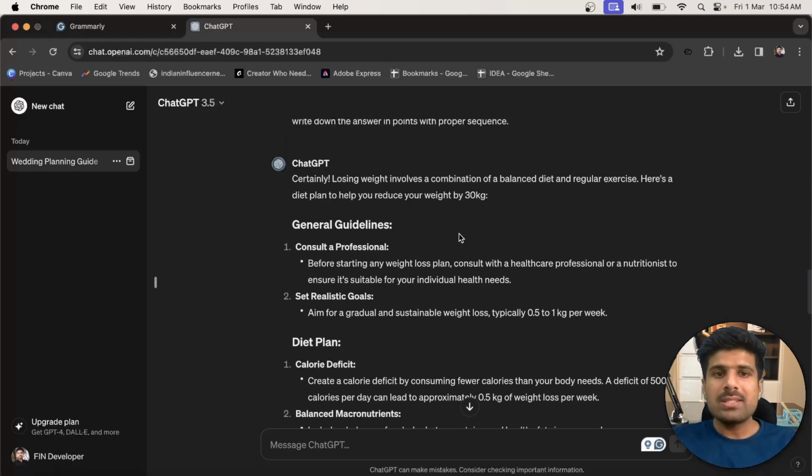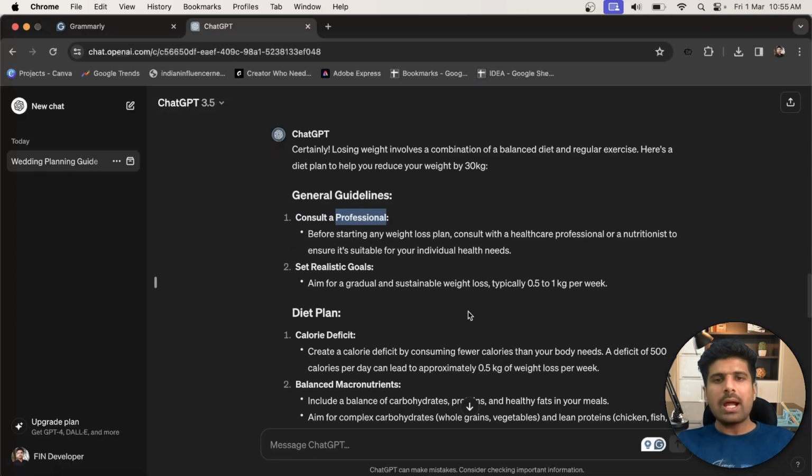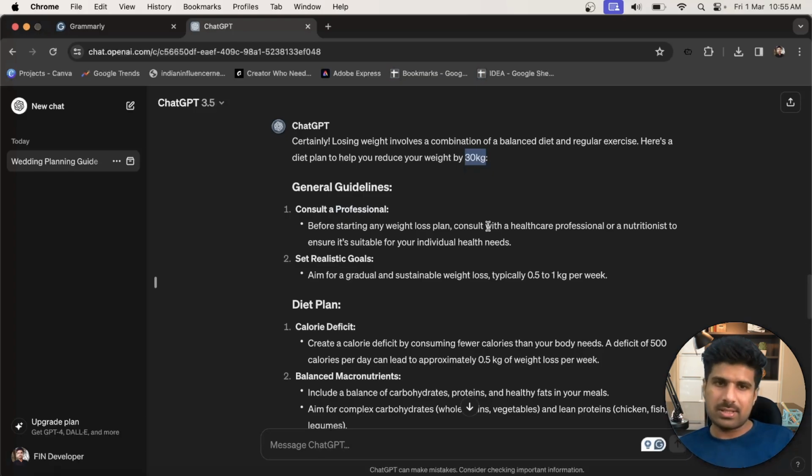Okay, so here is the important thing. Why does it advise us to consult a professional? When I ask a simple question, it will probably not tell you to consult a professional. The reason is that my weight is quite high and I need to reduce by 30 kg, so it says you need to be under professional guidance. It also says you need to set realistic goals. Don't be in a hurry to reduce all 30 kgs in, let's suppose, 1 week, 2 weeks, or 1 month. These are two important points which show why writing a proper prompt is important, because it will give you a more personalized, more realistic answer.